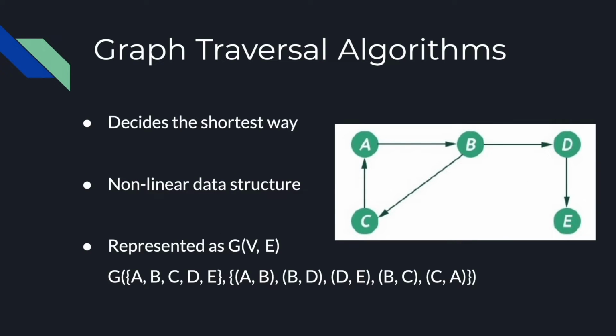A graph traversal algorithm is an algorithm that decides which is the shortest way to reach a destination. The graph is one nonlinear data structure. This graph can be represented as G equals V and E. The letter G here represents graph, V is vertices, and E is edges. The following graph in the picture here can be represented as shown in the following set.